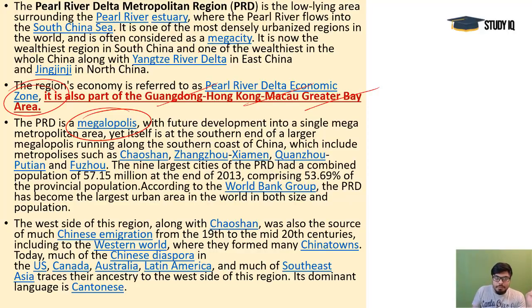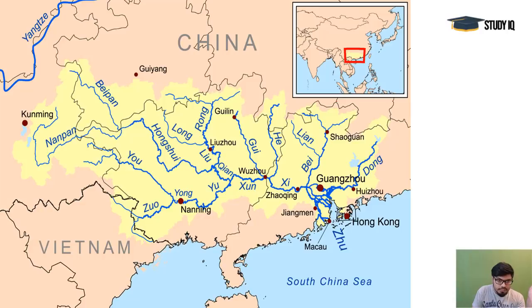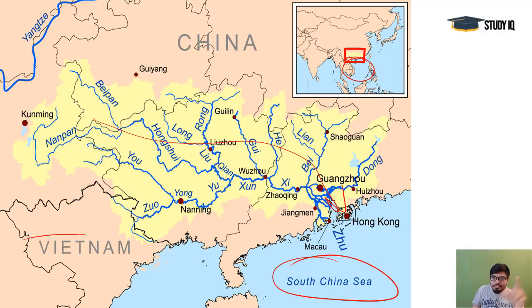You see, Yangtze River is the biggest river and it is pouring its water into East China Sea. But this Pearl River Delta is located southwest to East China Sea, that is South China Sea's coast, and that is called the Greater Bay Area. If you look at the map, you can see here, this is Vietnam and this is China, and all these rivers are pouring their waters into this area. This is South China Sea here. This is the area. In the inset, you can see the picture. This is East China Sea, this is South China Sea. Okay, and this is Japan, and this is Bohai and Korean Peninsula and all. So this map is important and this area is important.